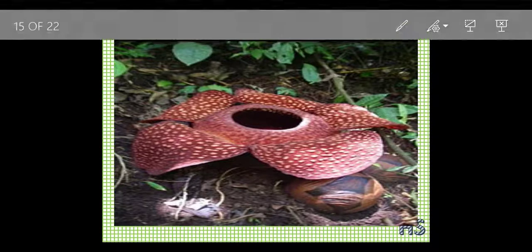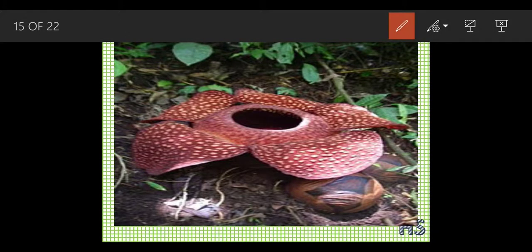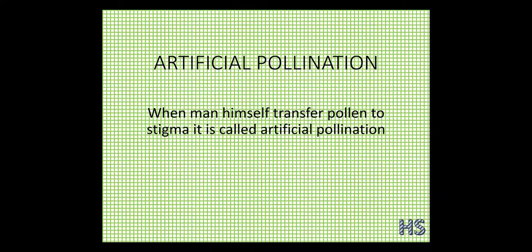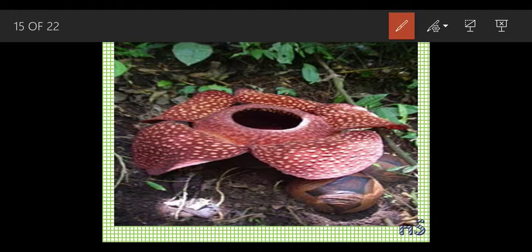Now we are going to discuss allipophily. The word alli is giving you some hint. Okay, elephant. It is giving you a hint of elephant. So you are exactly right. This allipophily condition is carried out by the elephants only. This is a special kind of condition which occurs in Rafflesia.